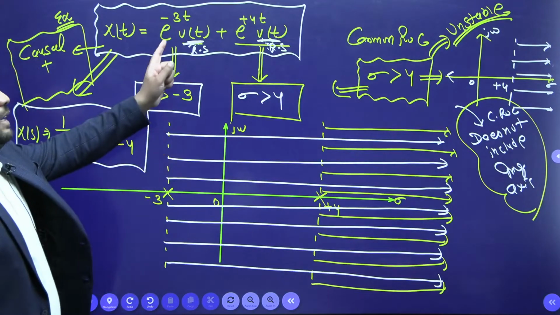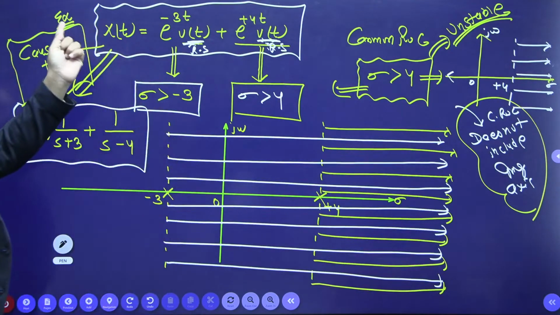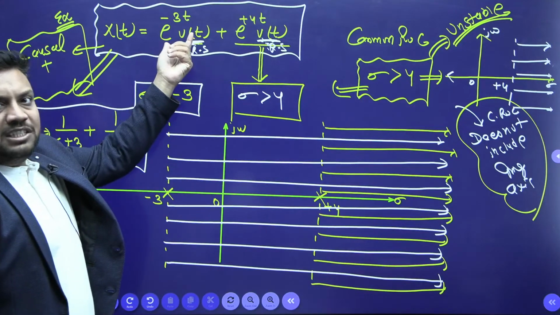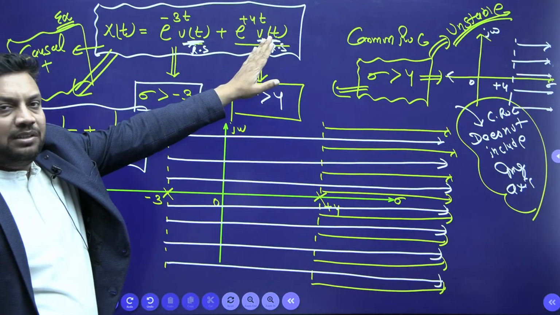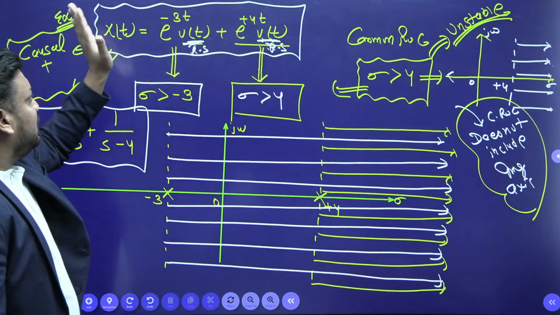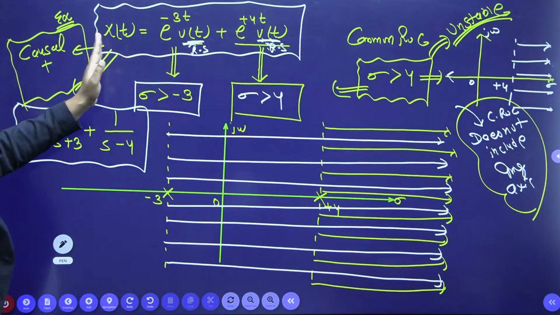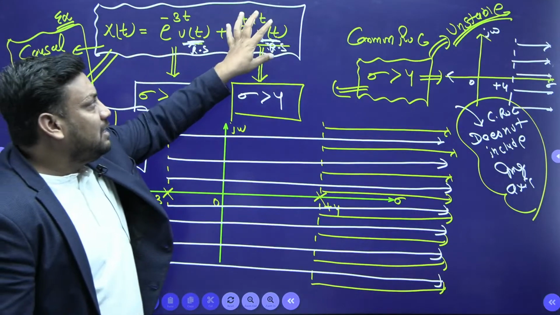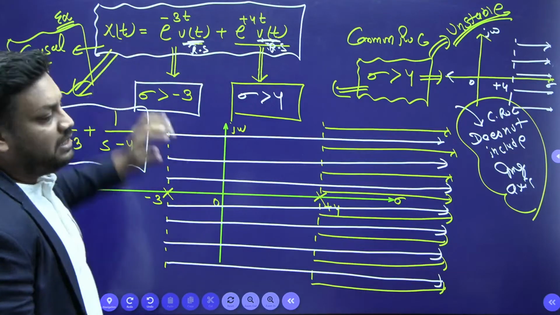Tell me which factor is responsible for making it unstable ultimately. This x(t) is unstable, na? Due to this factor it is stable, sir. This is e to the power 4t u(t), unstable, sir. And unstable plus stable is nothing but unstable. So to make x(t) unstable, this term is responsible.